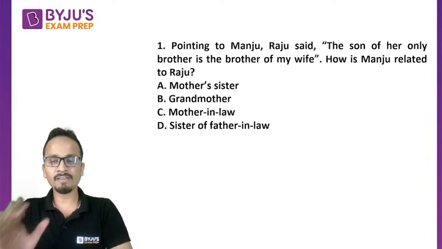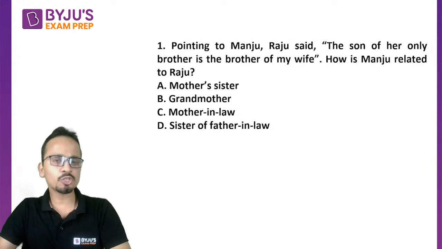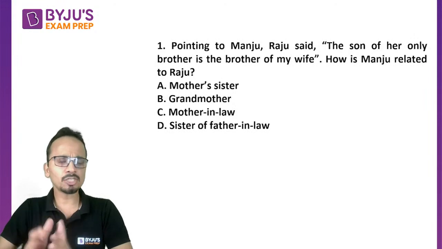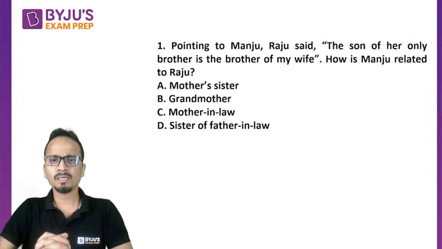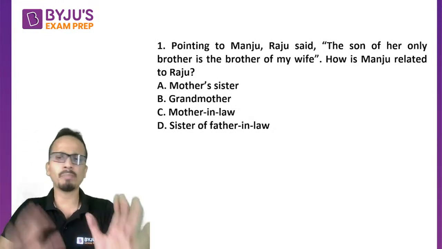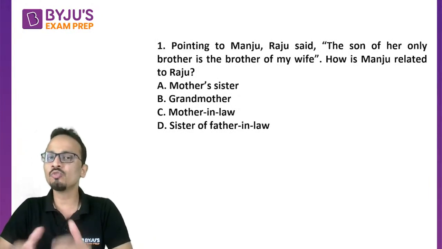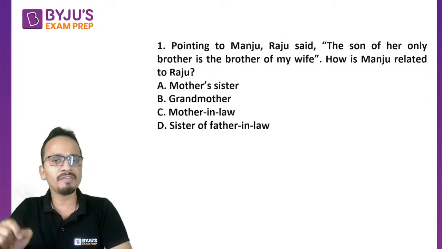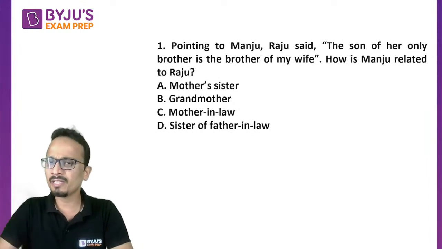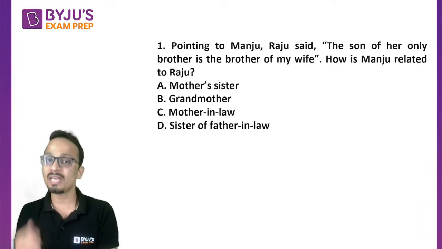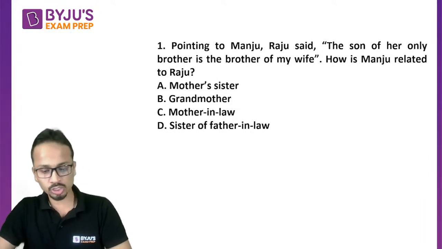Now try to look at each and every element here and do this question systematically. Now, one of the most important things that we need to consider in such questions of blood relations is that the name of a person does not specify the gender of that person. So if nothing is given about Manju and Raju, you cannot assume their genders as either male or female. So there should be some relevant information in the question, using which you can find out the gender of any person whose name is given in the question. All right. So Kushagra has also given the answer.